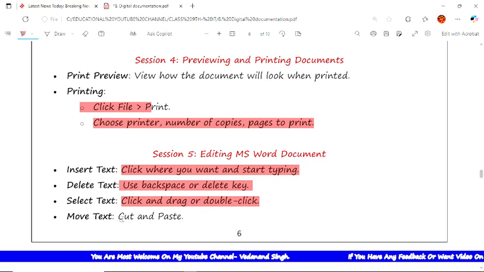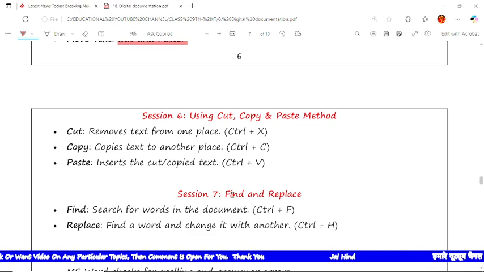After that, move text: cut, copy, paste. If you press Control X, the particular text would be cut, and with Control V it would be pasted at the place where you want. The same thing is the cut, copy, paste method.